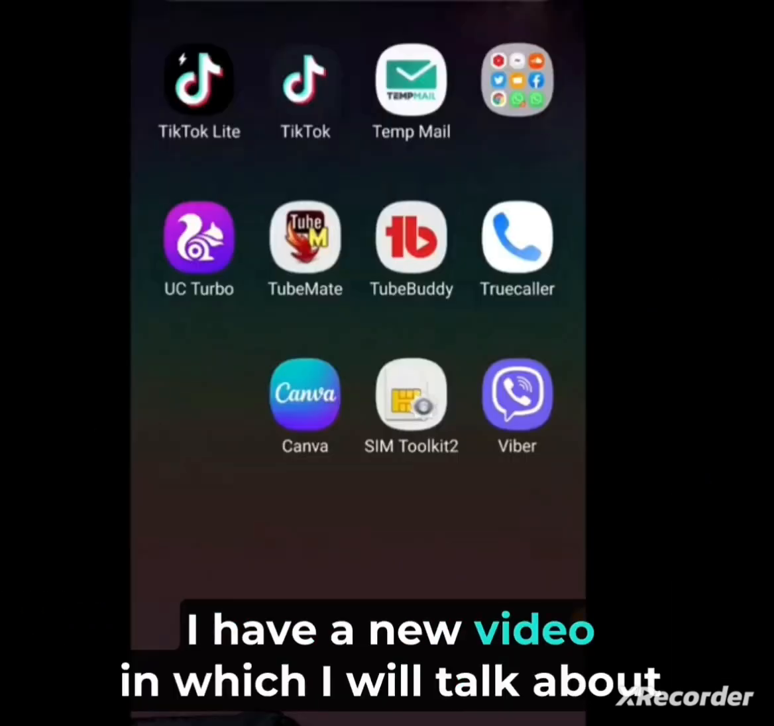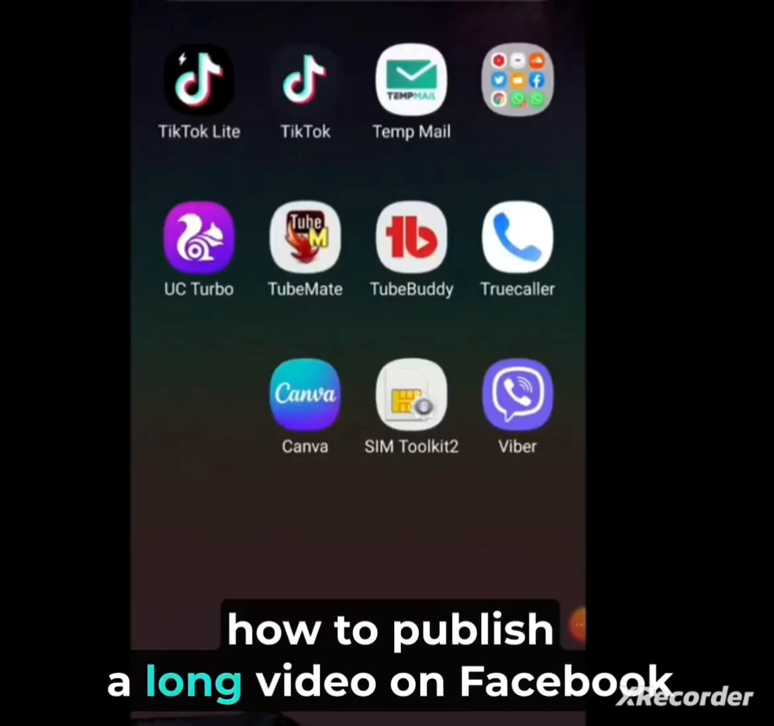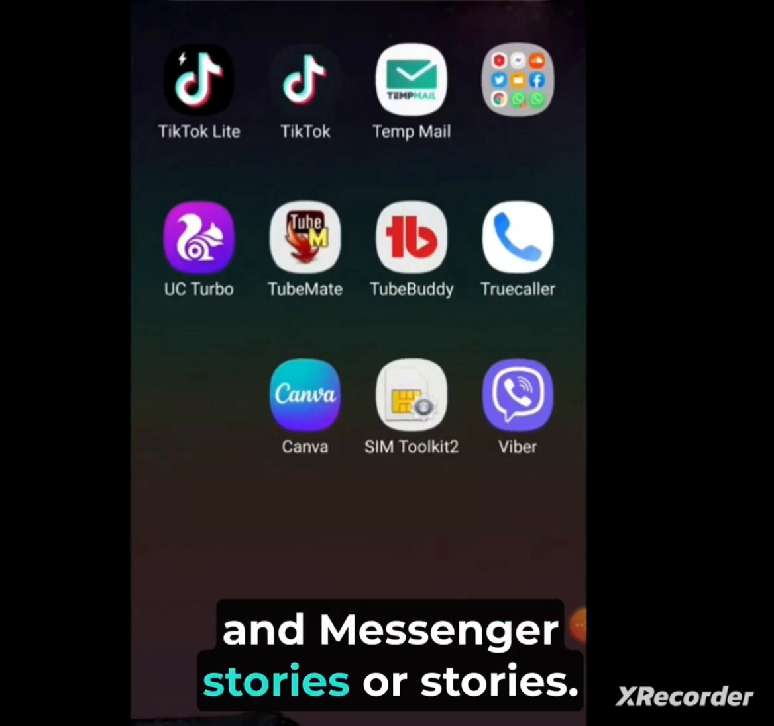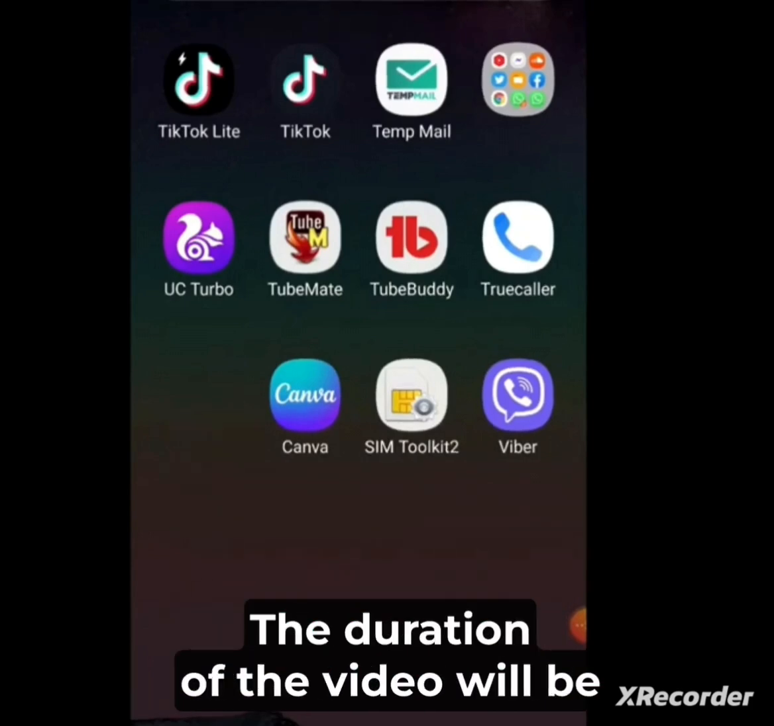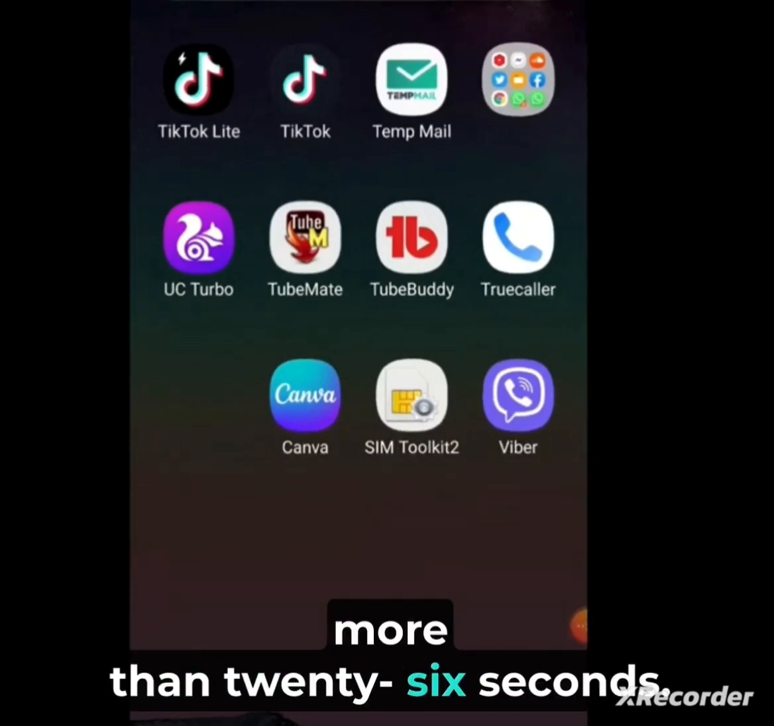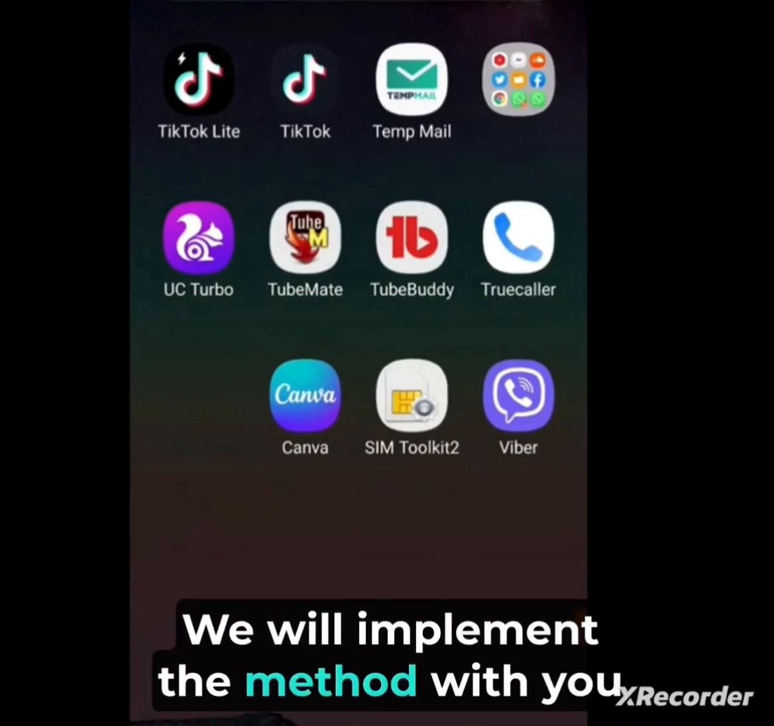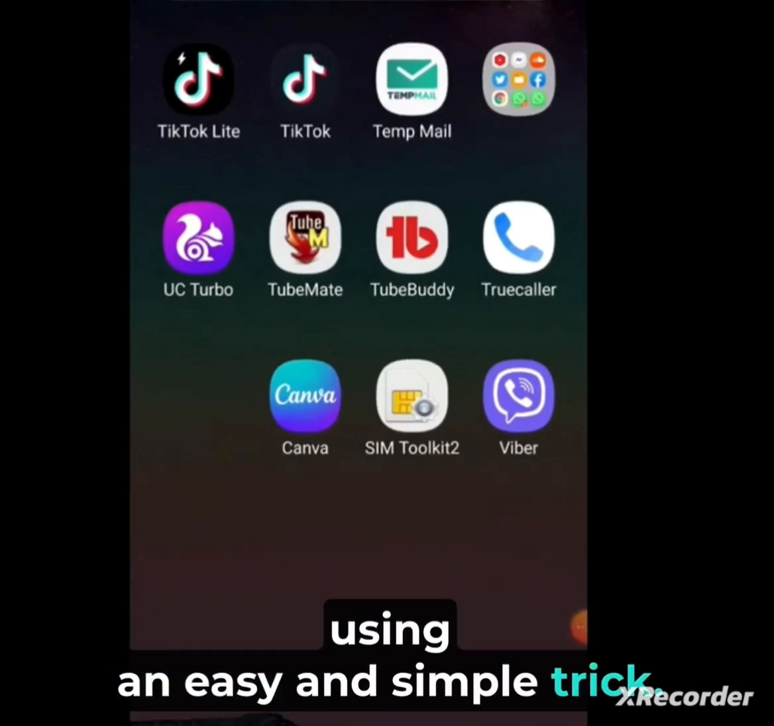Today, I have a new video in which I will talk about how to publish a long video on Facebook and Messenger stories. The duration of the video will be more than 26 seconds. We will implement the method with you using an easy and simple trick.